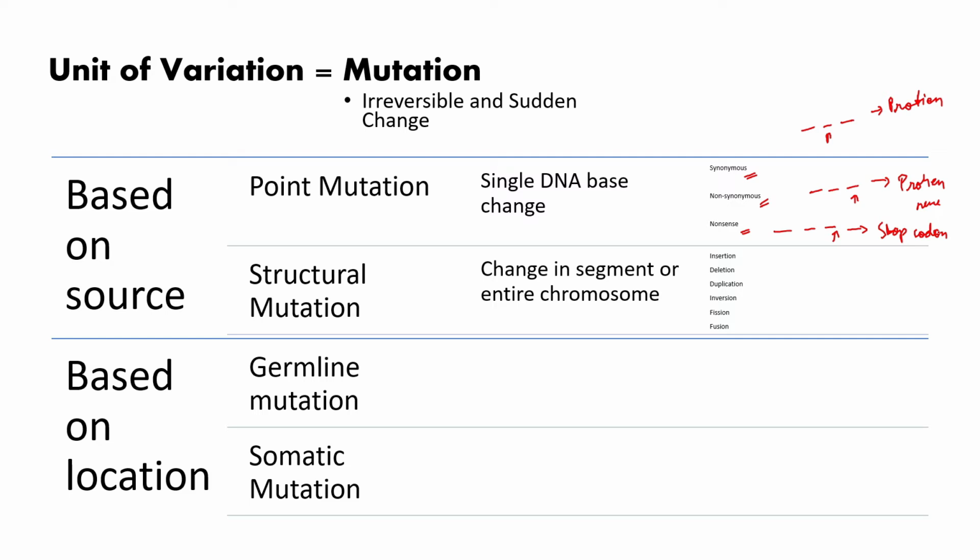And those phenotypes, whichever seem beneficial, whichever are suitable for the environment or seem fit, are selected. Okay, and they might also be based on the location. If it is in the germline, then that is inherited over multiple generations, because all the characters that change in germ cells, or usually with respect to gametes, are transferred. Some mutations might also be somatic and are restricted to that generation only. So there might also be variation with respect to mutation on the location. So these are different changes.